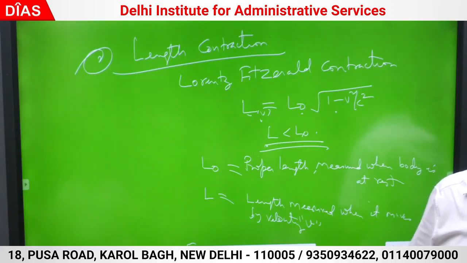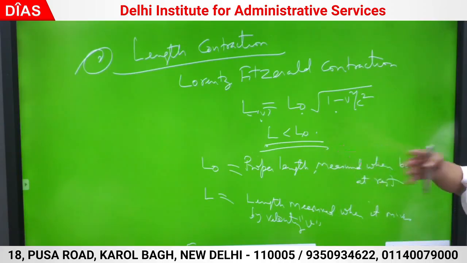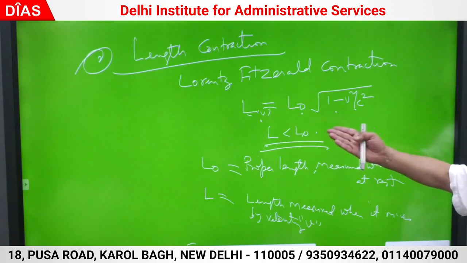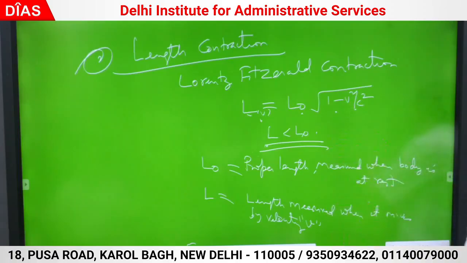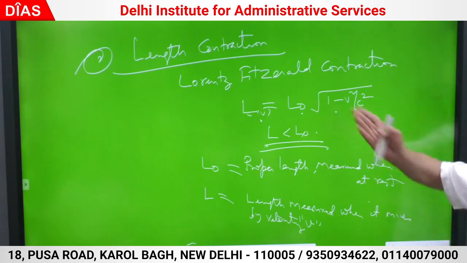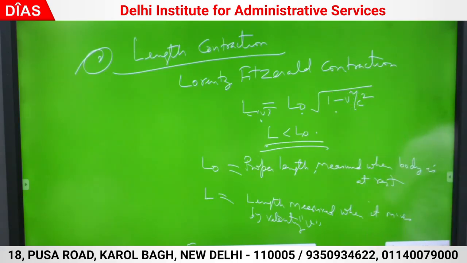Then this factor comes into play. If velocity is 10 raised to power 5, 10 raised to power 5 divided by 10 raised to power 8, whole square, is 10 raised to power minus 6. 1 minus 10 raised to power minus 6 is the same as 1. L is L naught. Understood?